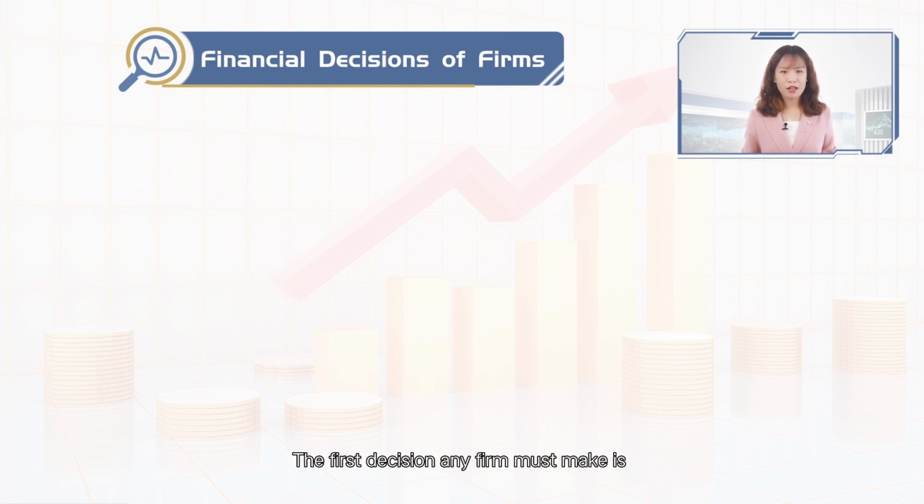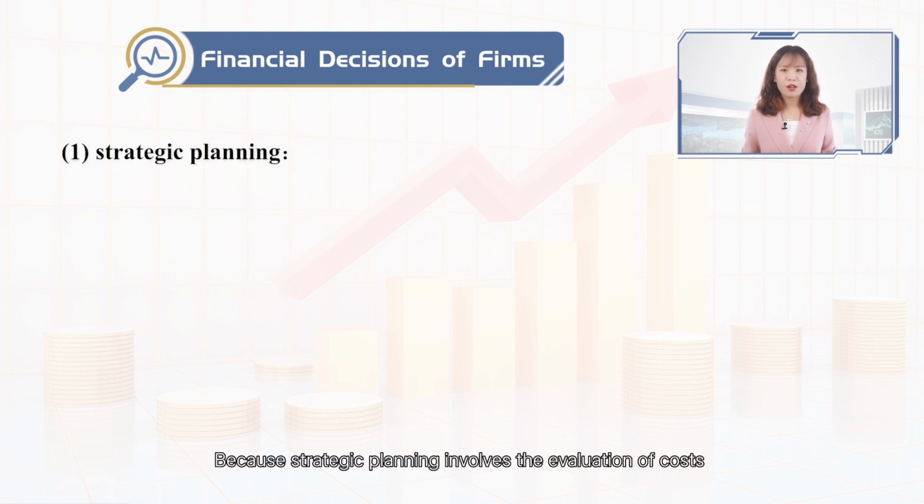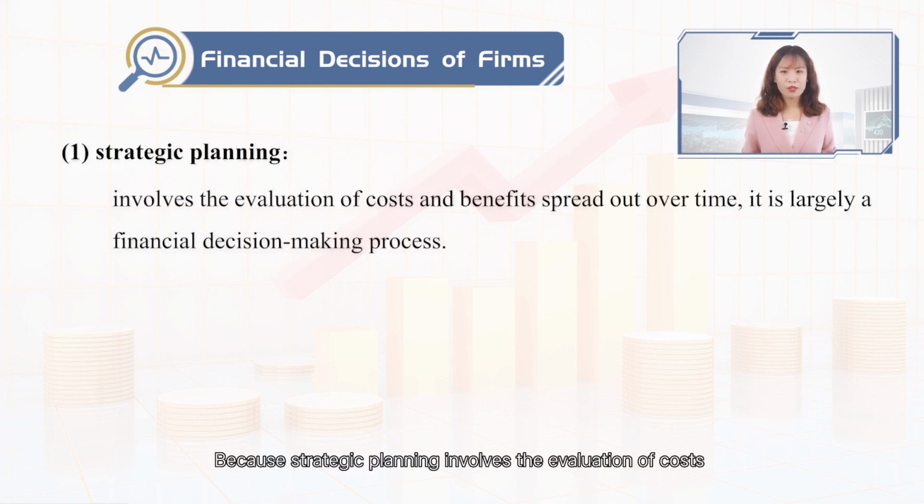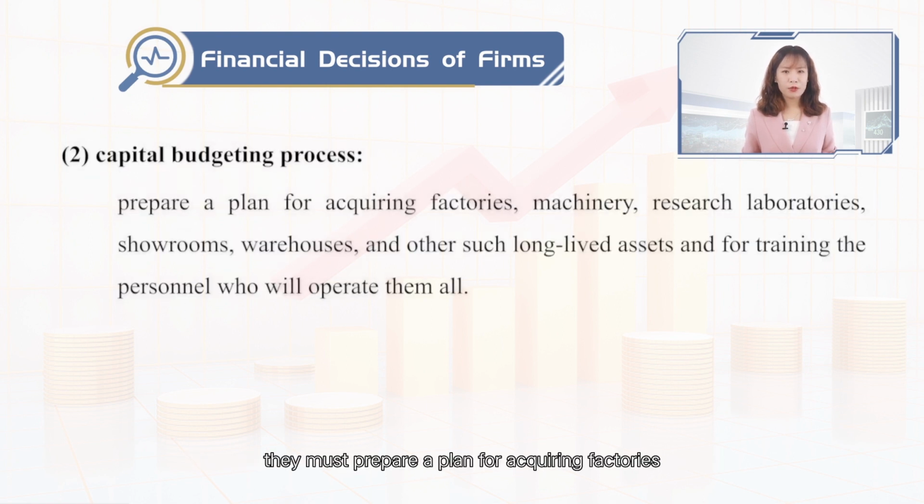The first decision any firm must take is what business it wants to be in. This is called strategic planning. Because strategic planning involves the evaluation of costs and benefits spread out over time, it is largely a financial decision-making process. Once a firm's managers have decided what businesses they are in, they must prepare a plan for acquiring factories, machineries, research laboratories, showrooms, warehouses, and other such long-lived assets, and for training the personnel who will operate them all.